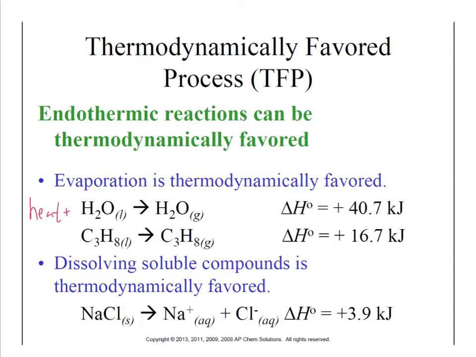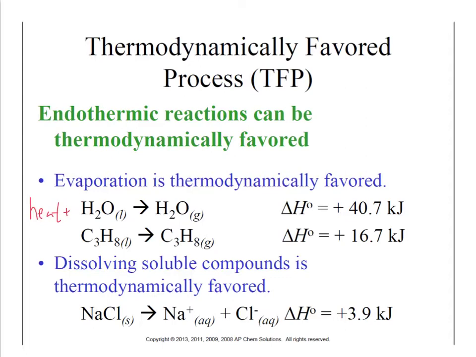And we're not talking about something like sweating here. When you sweat, that's a liquid that turns into a gas and takes heat from your body. That would be an example of getting assistance from the surroundings. So if this was heat from your body, you would be putting that energy into it. So that's not what we're talking about here. We're talking about isolated systems where this is occurring all by itself. And so this is an endothermic process. It's getting that energy from other places, getting that energy from within the system.